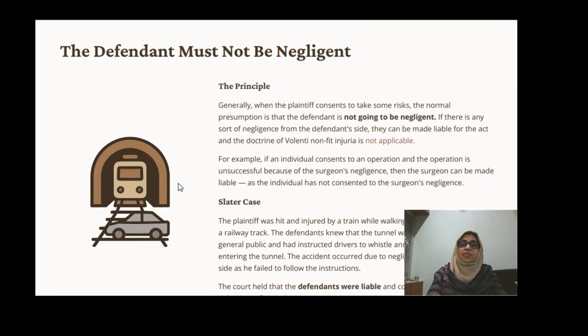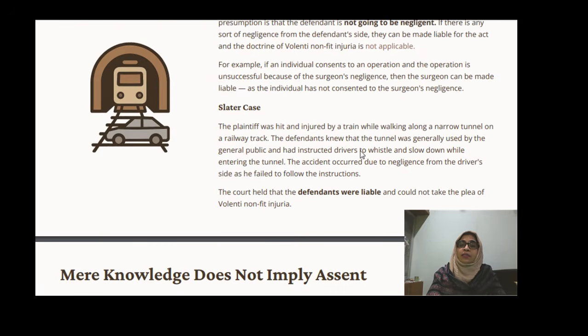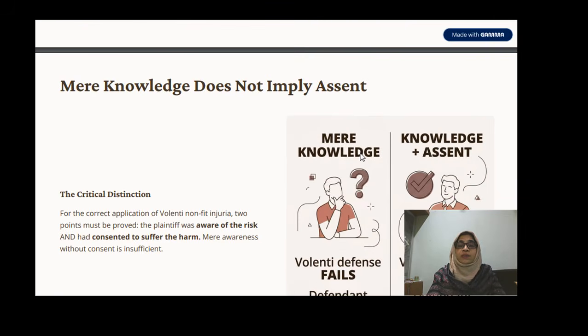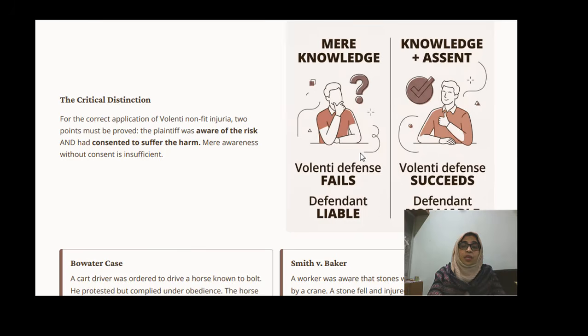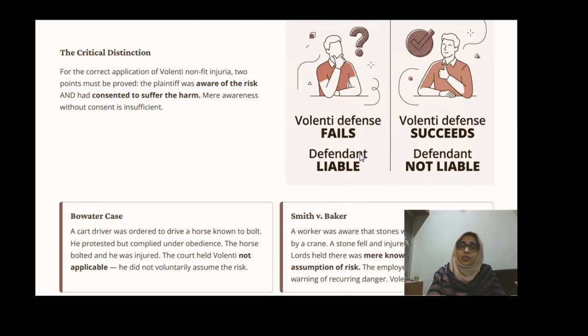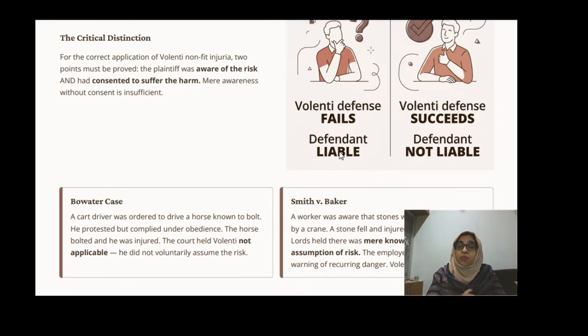Among the cases, the Sridevi case is also very famous: a left brain injury, but right brain surgery was done. This is one of the negligence cases where a lot of compensation was paid by the US government. So they cannot use volenti non fit injuria.